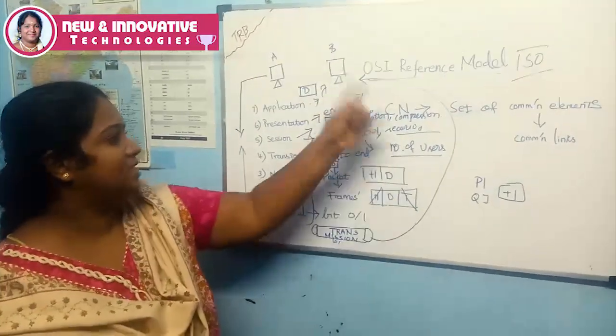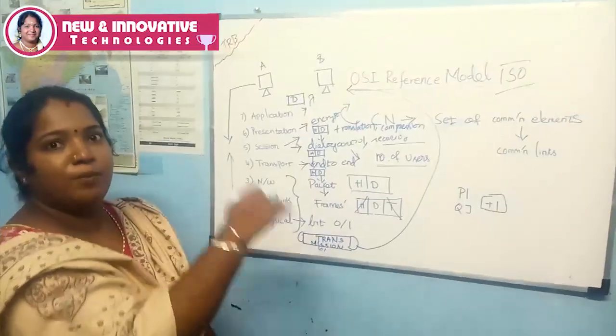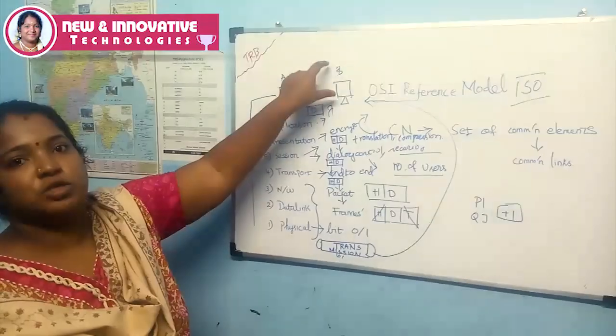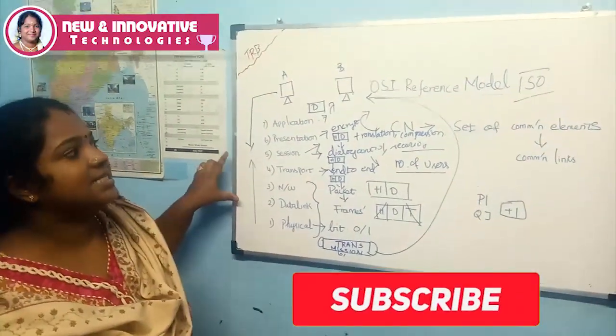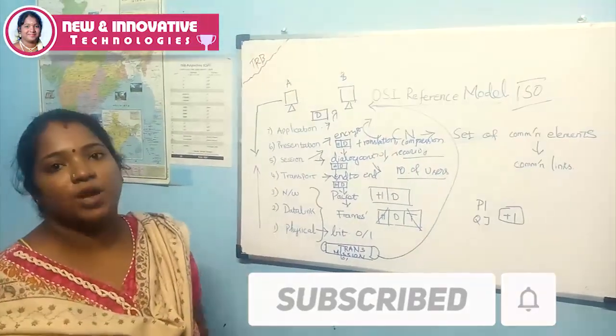Through the transmission medium, again all the layers are traversed. Then only the message is forwarded to host B. These are all the basic services we have to use in computer networks.